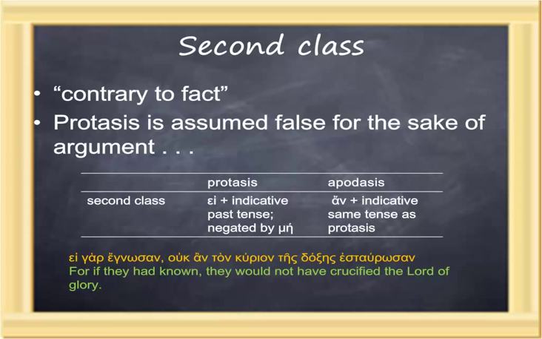So in the example, ei gar egnosan, for if they had known, they didn't, but if they had, see contrary to fact, ouk an ton kyrion tes doxes estaurosan. If they had known, they didn't, but if they had, they would not have crucified the Lord of glory. But in fact, they didn't know, and so they did, contrary to fact. That's this class of conditional.